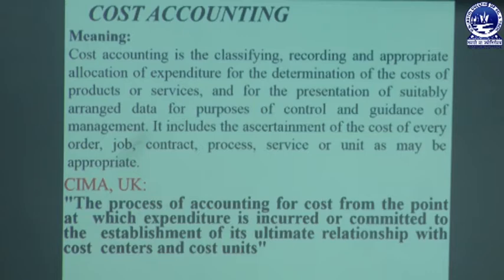So cost accounting is a formal mechanism by which the cost of products or services is ascertained and controlled. By that mechanism, we can ascertain the cost of a product or the cost of providing a service, and management can take decisions by getting the information or the reports generated from different departments, so that the cost can be minimized or the profit can be maximized. That is one of the very important parts relating to cost accounting.